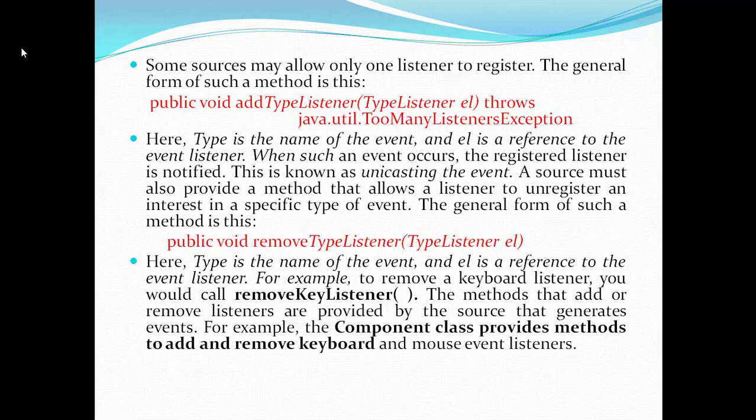For example, to remove a keyboard listener, we would call the removeKeyListener method. The methods that add or remove listeners are provided by the source that generates events. For example, the Component class provides methods to add and remove keyboard and mouse event listeners.